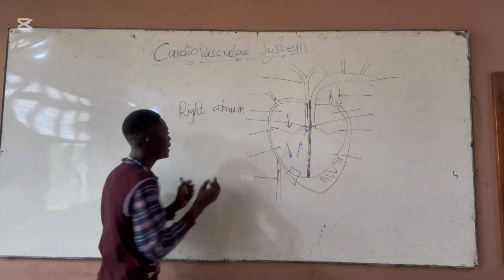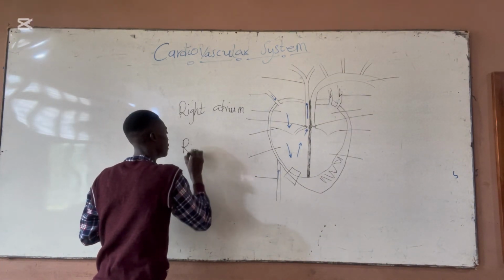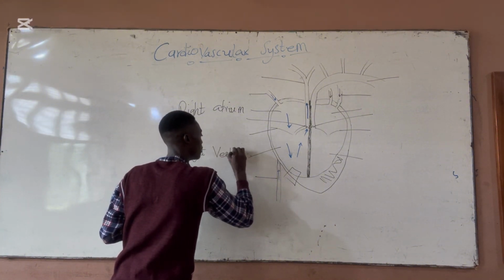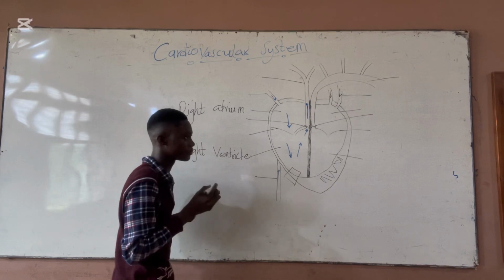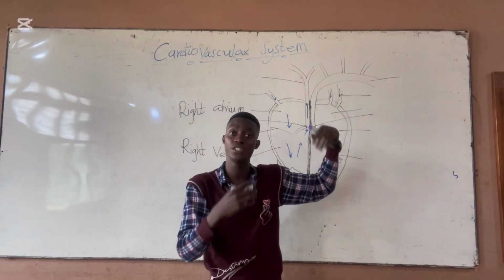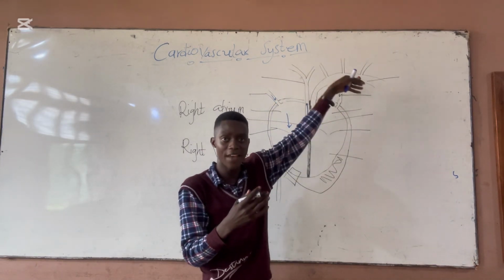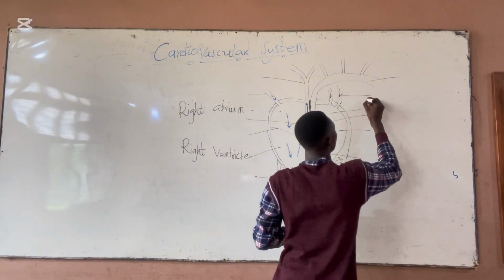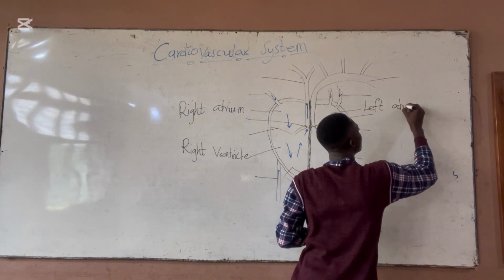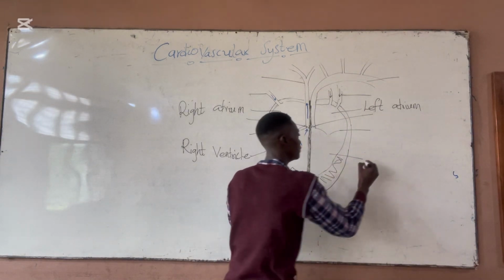This is the right ventricle. The other side here is the left part of the heart. The top part, which is known as the atria, is the left atrium. And this is the left ventricle.